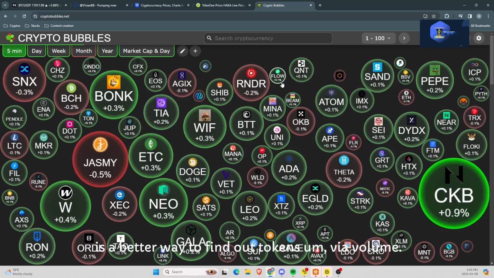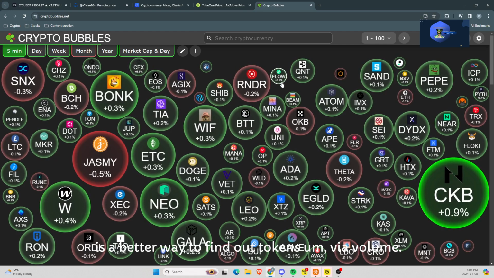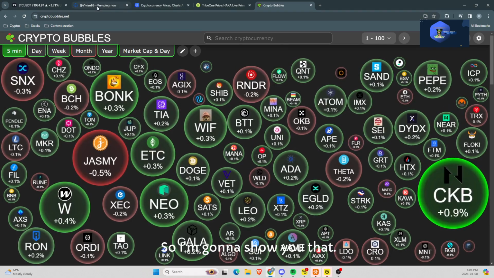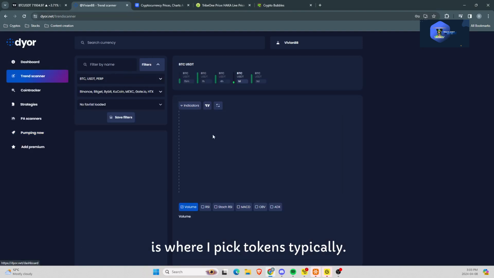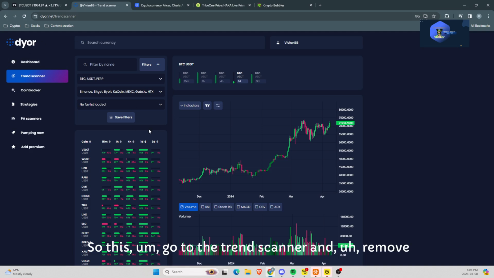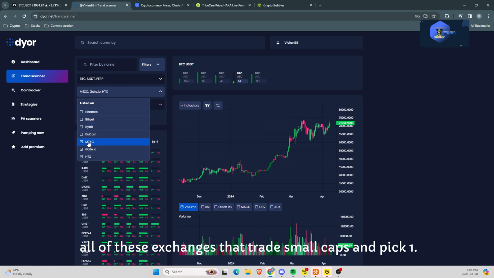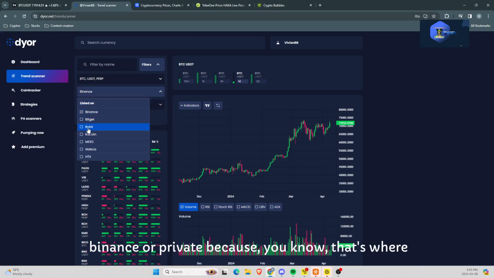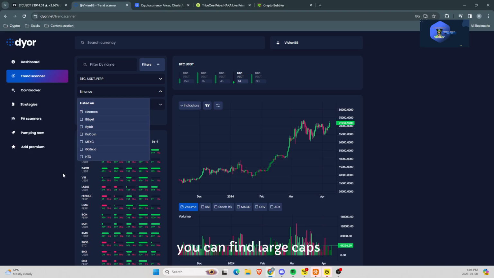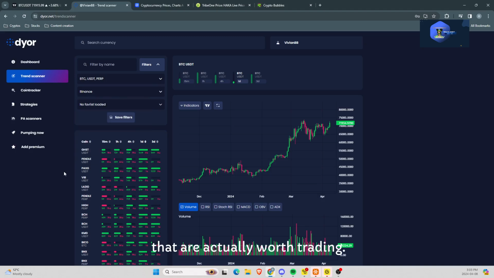But there is a better way to find out tokens via volume. So I'm going to show you that. So this is doyourownresearch.net, and this is where I pick tokens typically. So go to the trend scanner and remove all of these exchanges that trade small caps and pick one. All right. So Binance looks good. I usually go for Binance or Bybit because that's where you can find large caps that are actually worth trading, right?